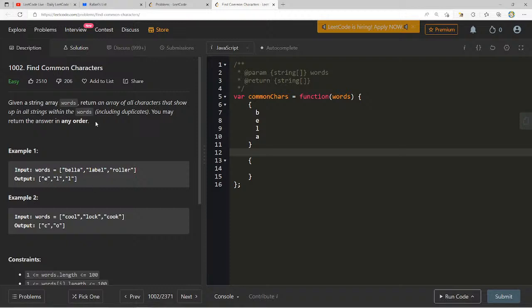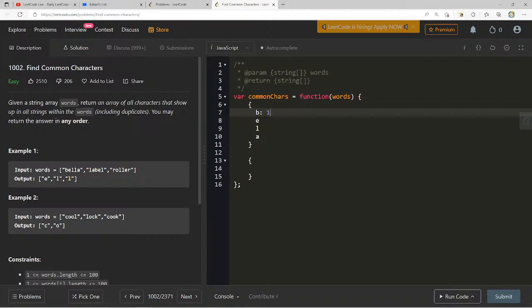So how could we do that? Given an array of strings, array words, return an array of all characters that show up in all strings. Let's see. Maybe I don't really need to even consider a previous one, right? Maybe I just say the first one is Bella.